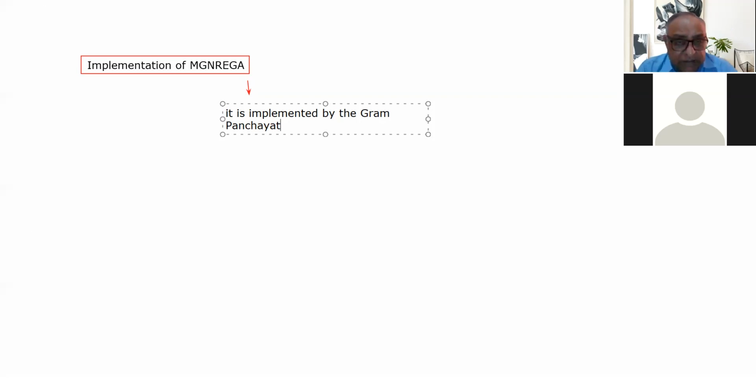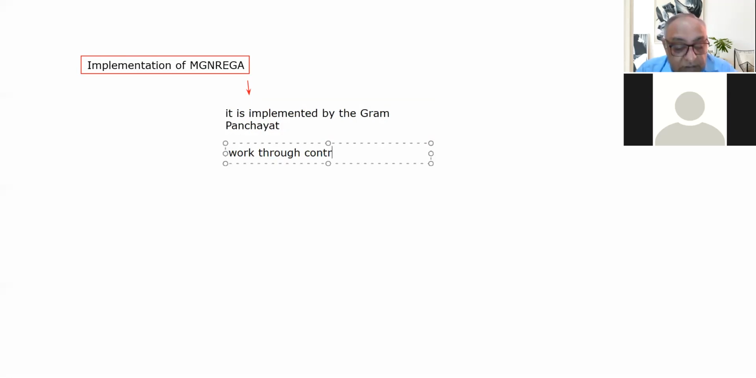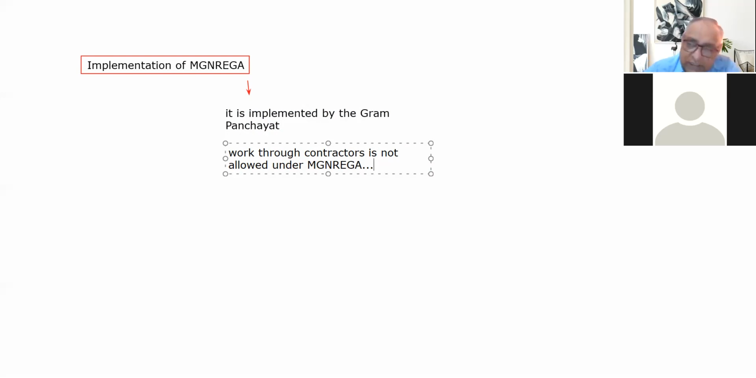And the next important thing is that work through contractors is not allowed under Manrega. Please bear this line in mind, this is a very important line. That means a contractor cannot come into the picture in the Manrega related jobs, in the Manrega related projects.